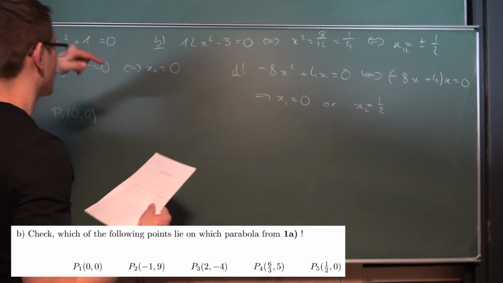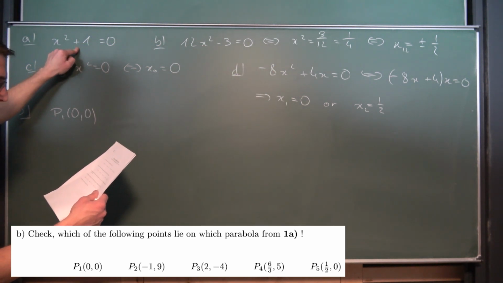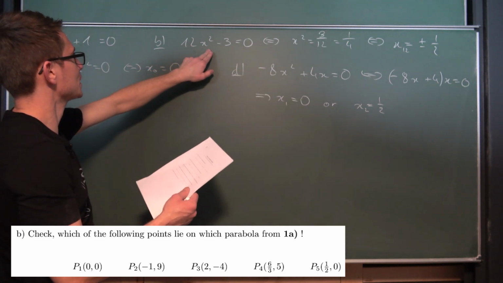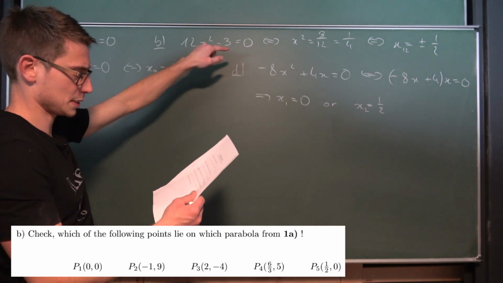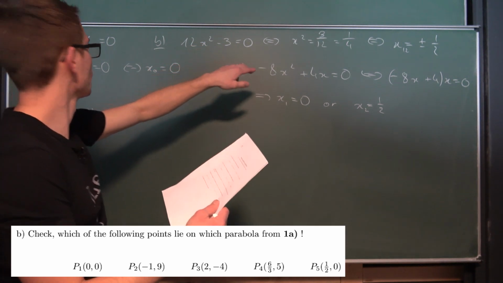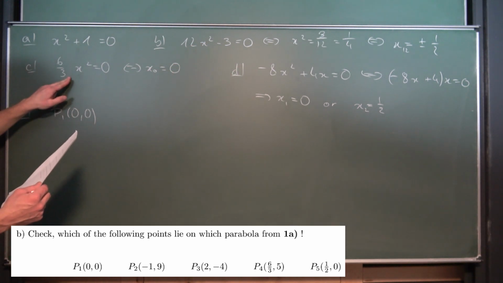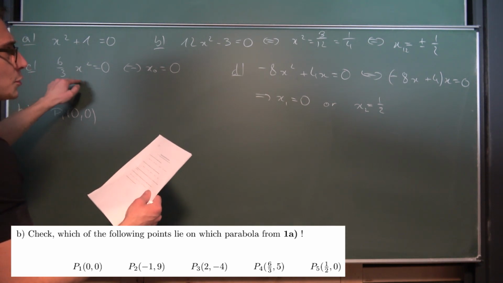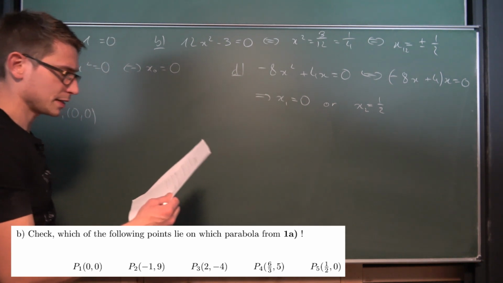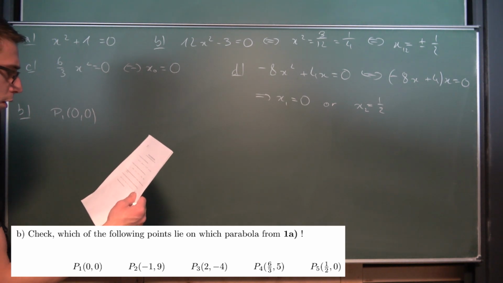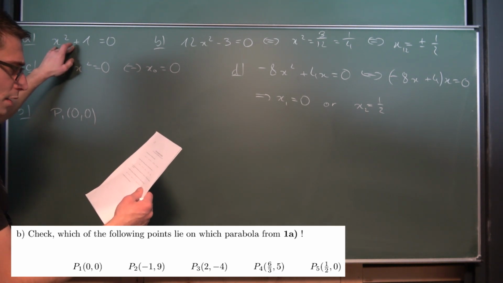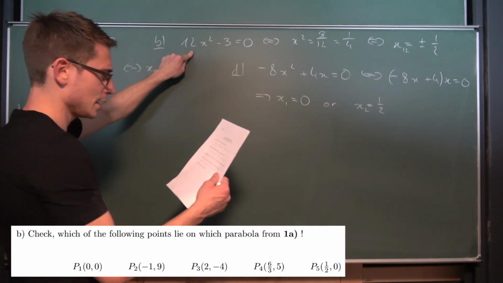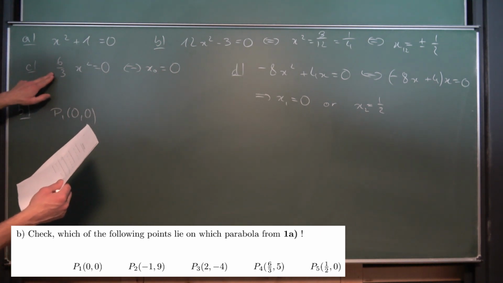Negative 1 and 9, this obviously doesn't hold for this one. Negative 1 and 9 holds for this one. If like negative 1 and we get 12 minus 3 is 9. Doesn't hold for this one. No. And no, also not for the last one. Also doesn't work out. Then we have 2 and negative 4. Doesn't work for this one. If we have 2, no, this overtakes it. 6 over 3 is nothing other than 2.